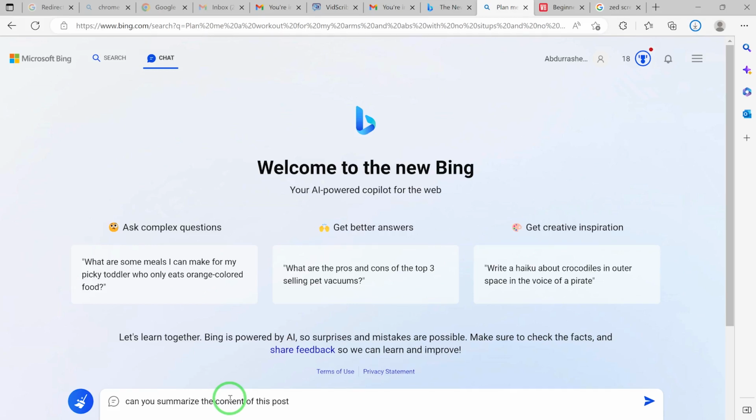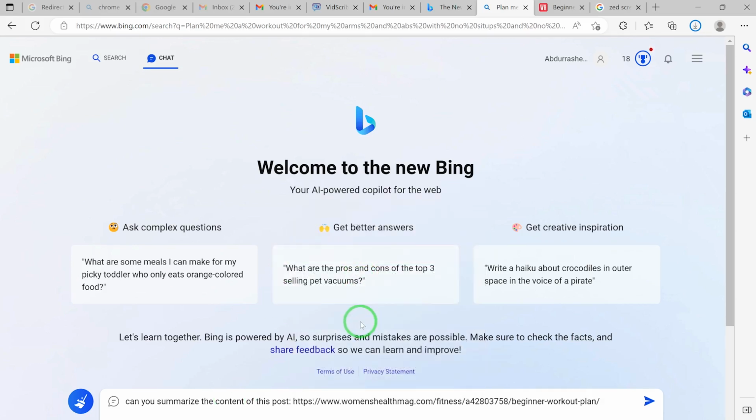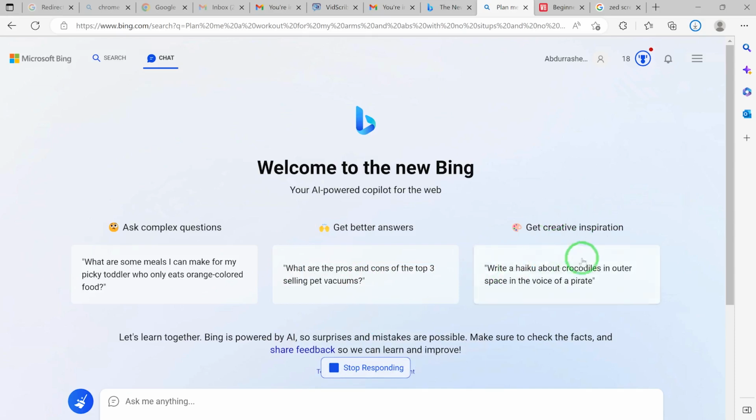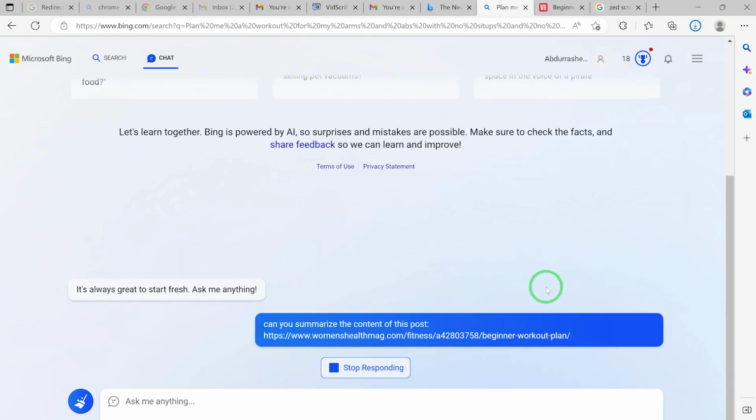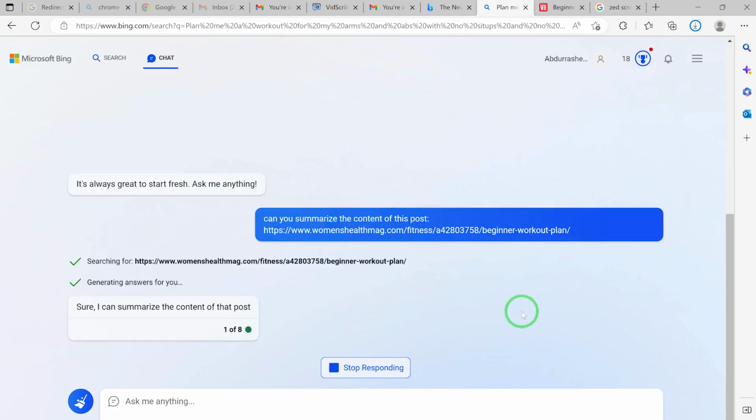You can see how long the post is. All I need is just to paste the link. Say I paste this link and then hit enter, and you'll be surprised what you will see. Just the link. I just link it up and you will be surprised. So it's searching for this, and it's going to give you the summary.